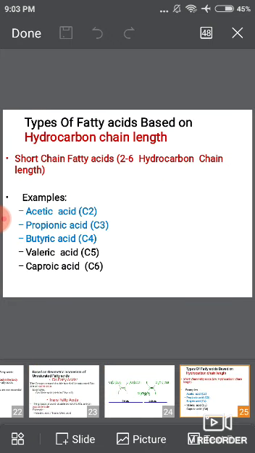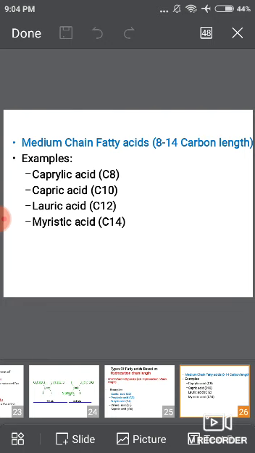Then the types of fatty acid based on hydrocarbon chain length: short chain fatty acid, medium chain fatty acid, long chain fatty acid and very long chain fatty acid. Short chain fatty acids have carbon 2 to carbon 6. Examples are acetic acid, propionic acid, butyric acid, valeric acid and caproic acid. Next, medium chain fatty acids have carbon 8 to carbon 14. Examples are caprylic acid, capric acid, lauric acid and myristic acid.